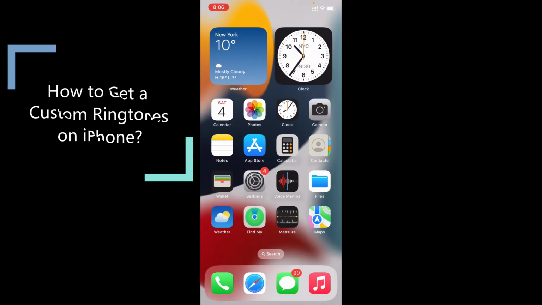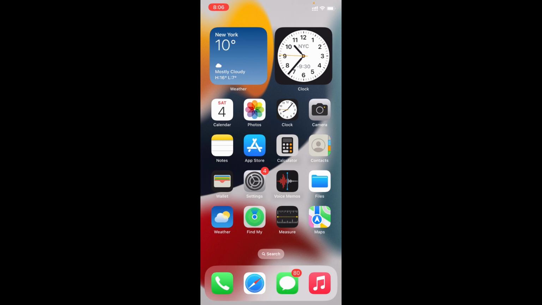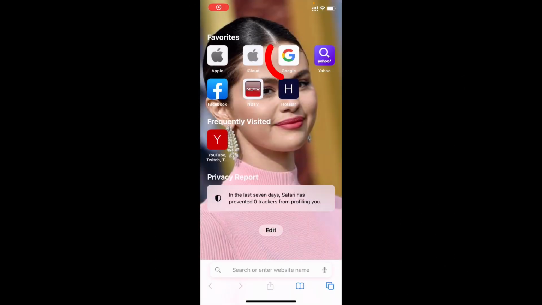In this video, I'm going to show you how to set a custom ringtone on iPhone. First, open your Safari app. Then open Google.